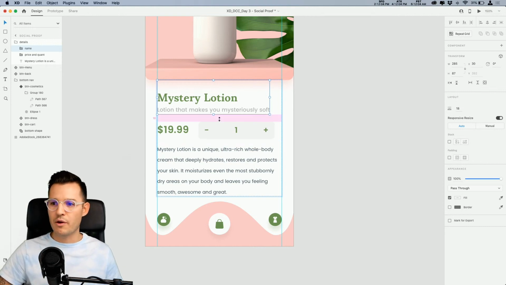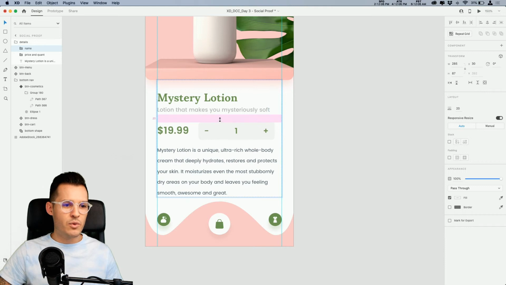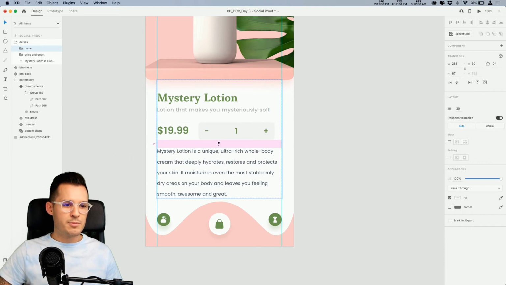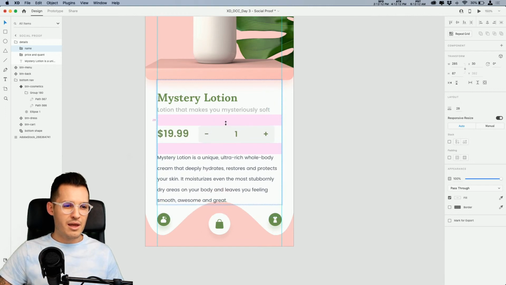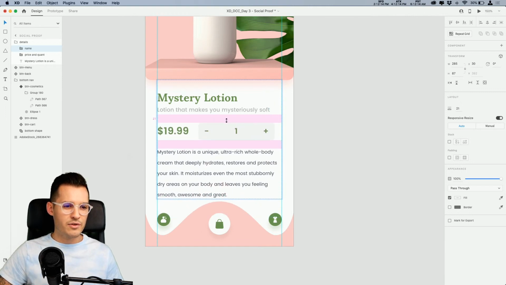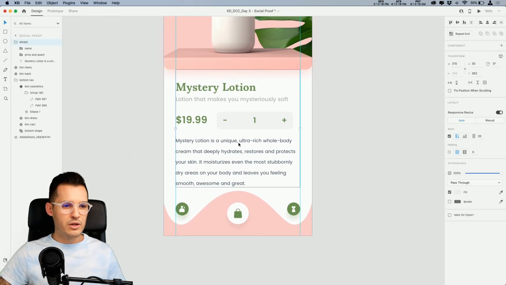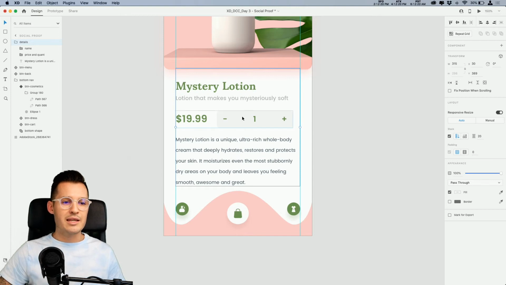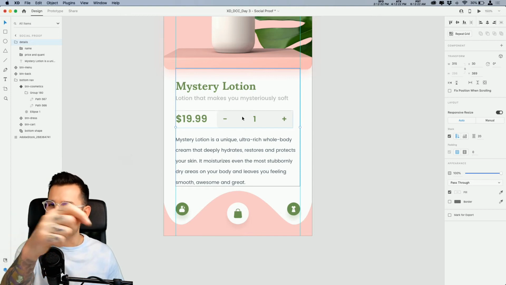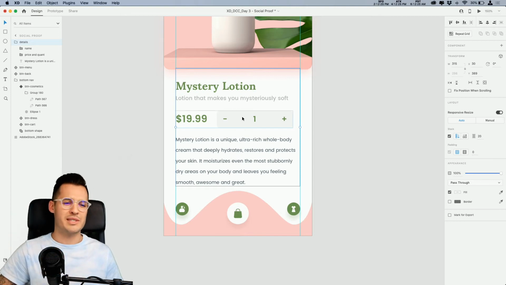I can also, if I want to, grab the spacing in between just like a repeat grid, and I can space those out. I can also hold down shift and space out everything at one time and give myself the consistency. So we're just going to do about 20 pixels there. That's looking pretty good to me. I'm digging that. Now, what's really cool about stacks is you can do a stack inside of a stack. Did you know that? Did you know you could do a stack inside of a stack?